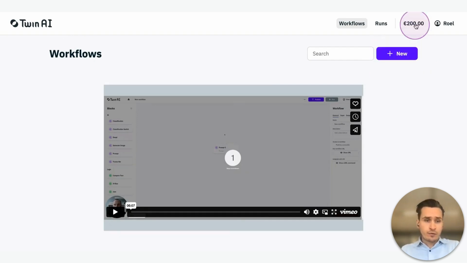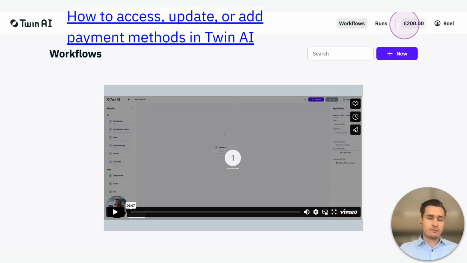As you can see in the top right corner, I have 200 euros, 200 credits available to spend on the platform. This is a nice round number, so I can show you later how expensive it is. If you want to manually add credits, I would just suggest you visit our help desk because it's pretty easy. I'm not going to show you in this video.